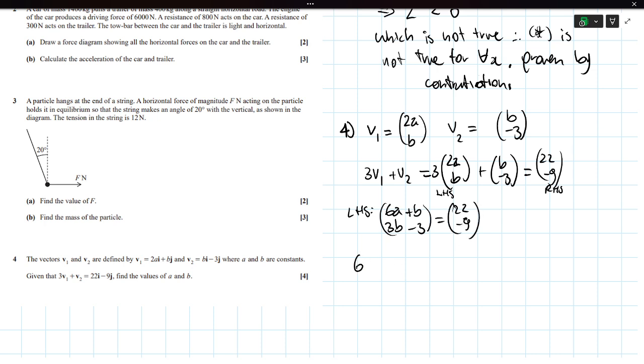And we have a simultaneous equation with equation 1, 6a plus b is equal to 22, and equation 2, which is 3b minus 3 equals minus 9. Actually, I was thinking of using my calculator, but then I realized there is no variable in equation 2. What am I doing? I'm a schmuck. This is going to become minus 6, so b is equal to minus 2.